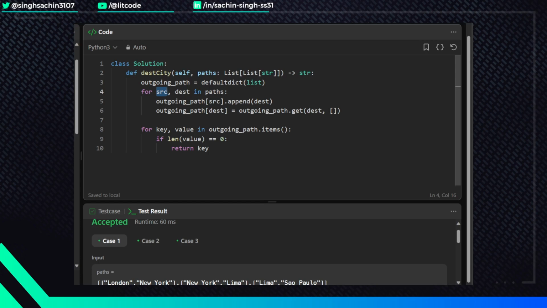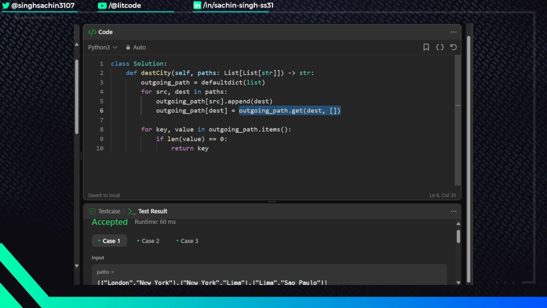So I get source and destination from paths. From source to path, I have appended that in the hash map which I have prepared, and I have added the destination as well. But for the destination, I just initialize the value, and we are not appending the source into it, because it was a directed graph and a one-way graph.